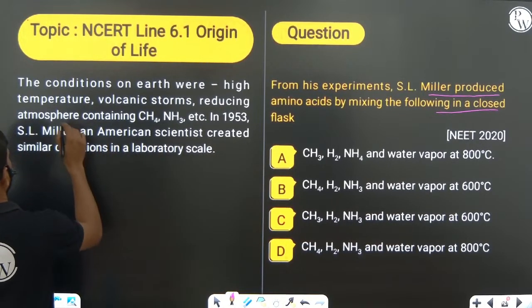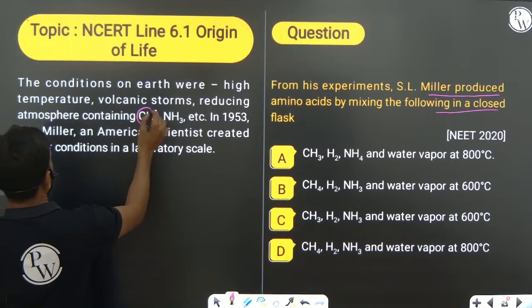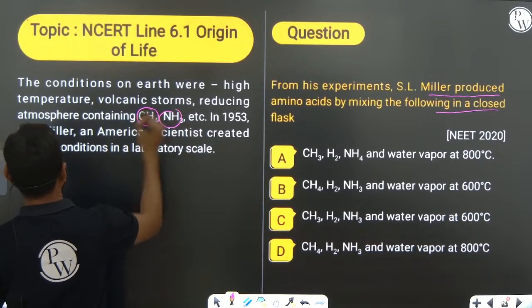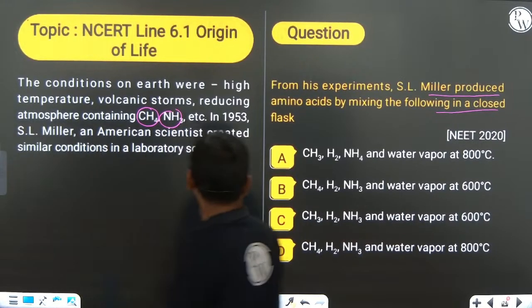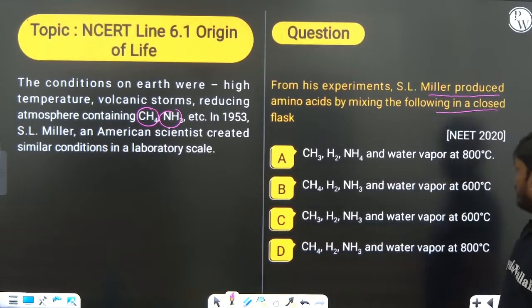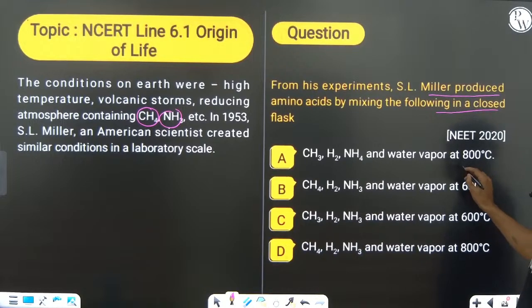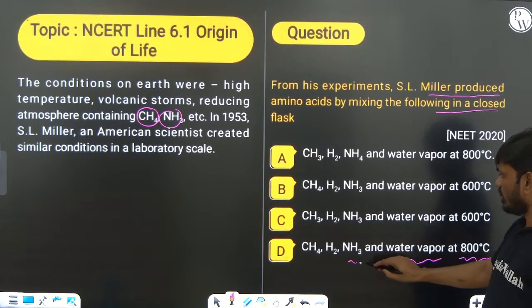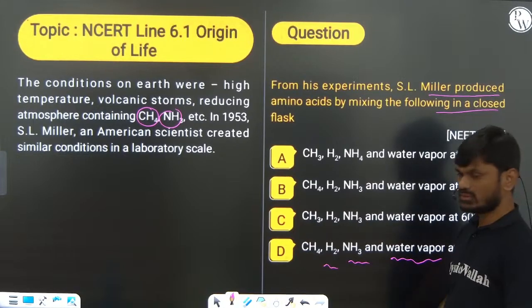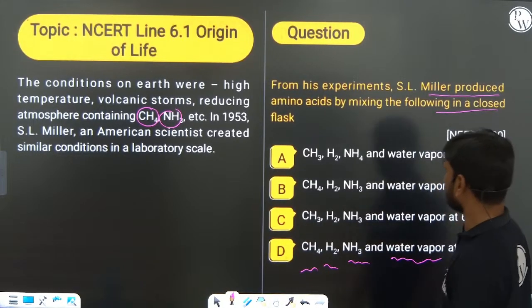Now you can see, he used methane, ammonia, right? Methane, ammonia, the temperature was 800 degrees centigrade, water vapor, ammonia, hydrogen, methane, right?